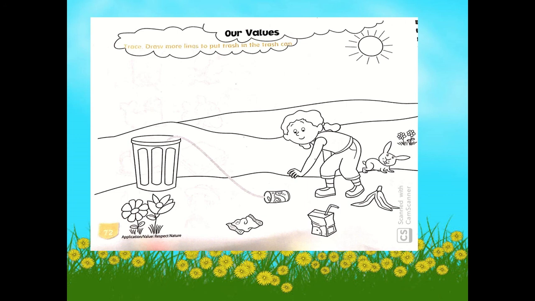Now, why do you think the girl would like to pick the trash? Very good. Because the girl wants to see a clean surrounding. Do you also like to see a clean surrounding? Yes, everybody wants to see a clean surrounding. So, for us to have a clean surrounding, what shall you do? Very good. You should pick up your trash and throw your trash in the trash bin. And also, you have to fix your things properly.